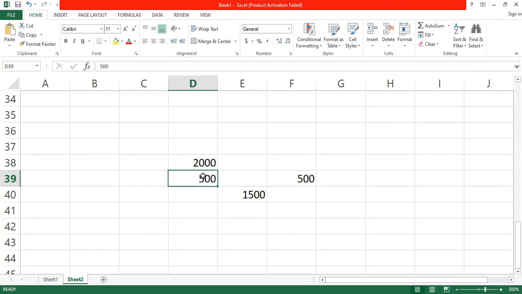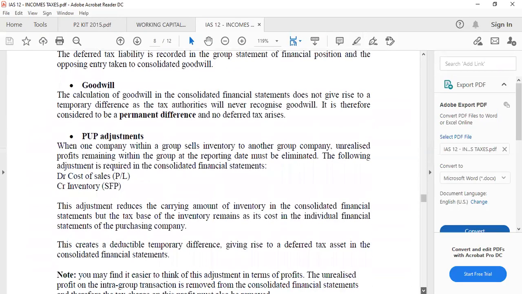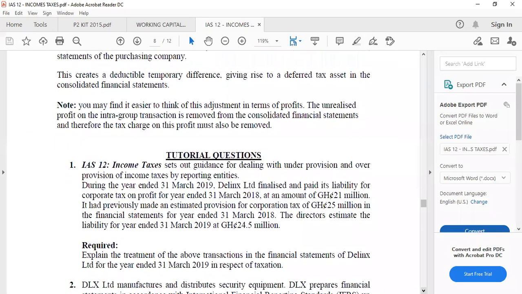Now, a portion of the profit will not be realized. The tax element that is related to the profit that will not be realized should also be removed. But we don't do that. We just add the two tax figures and leave it like that. We don't subtract the tax relating to the profit that is yet to be earned. Under normal circumstances, the unrealized profit should also create a deferred tax asset. But we don't do that. So those are the special cases for deferred tax.